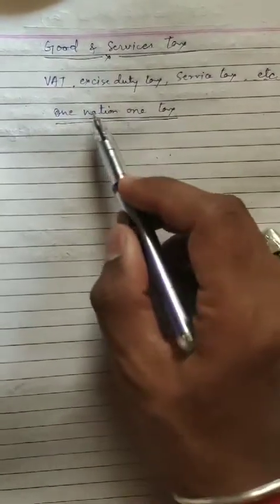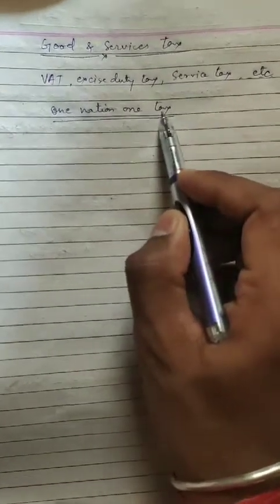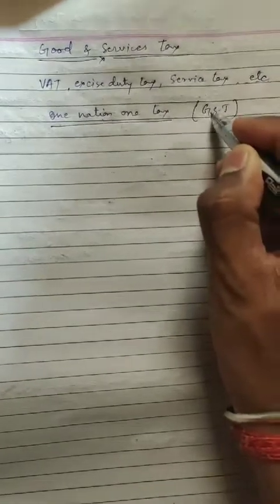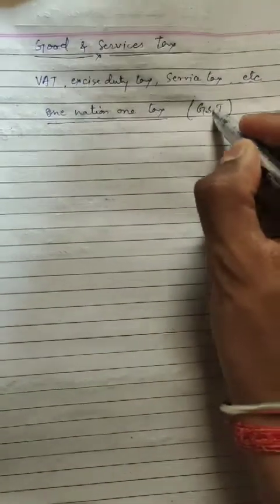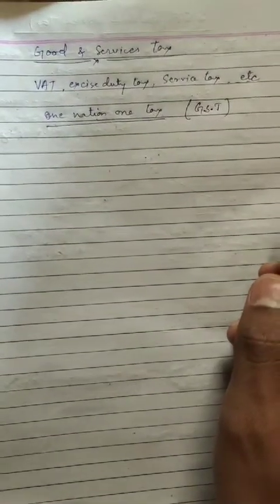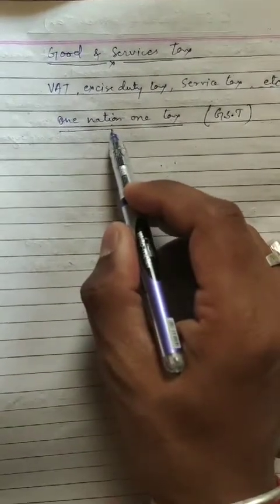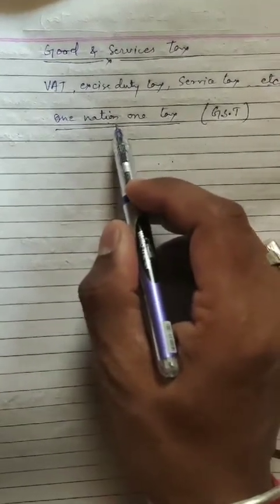That means we can say one nation, one country, one tax. That tax is GST. There are certain pre-set rates which are used for GST. Now, why was GST introduced? GST was introduced so that people will know only one tax to pay, that is GST.